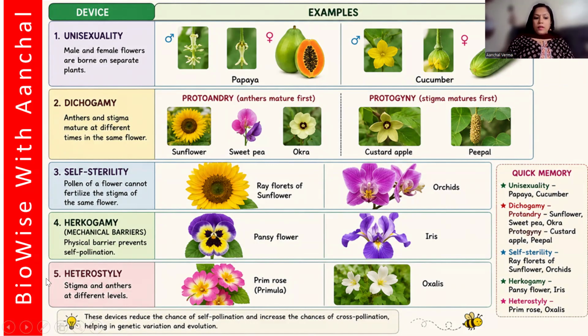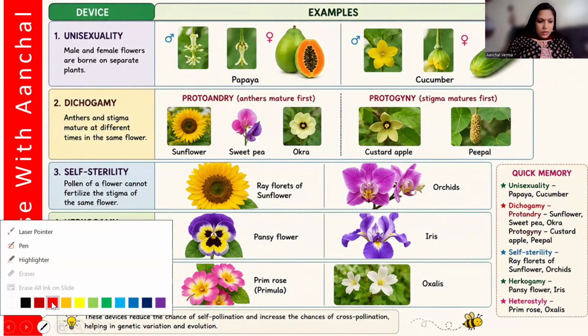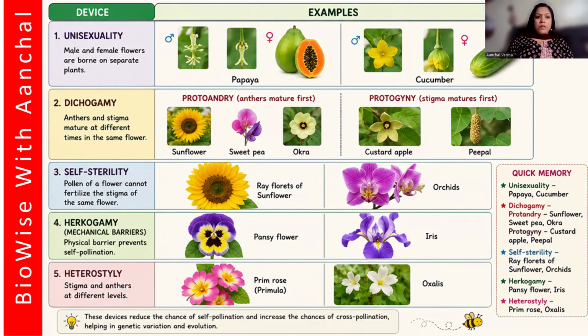Again, with examples, now see unisexuality, if you talk about male and female. Yes. Now here you can see the male and the female flowers are borne on separate plants. So papaya has a male flower and a female flower, but on separate trees. Similarly, cucumber also has a male flower and a female flower on separate plants. Right.